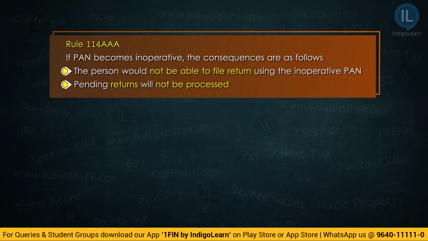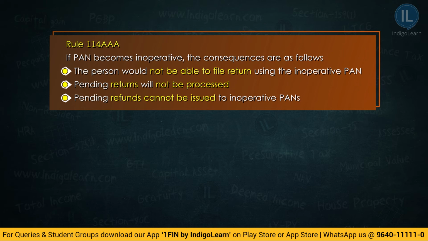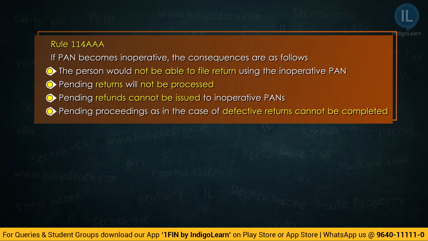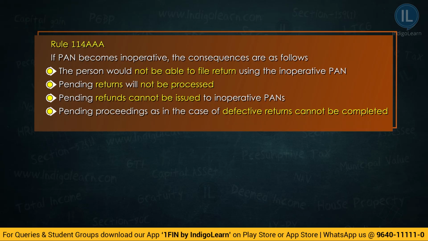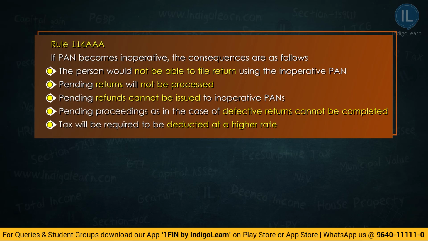The pending returns will not be processed. Pending refunds cannot be issued to inoperative PANs. Pending proceedings, as in the case of defective returns, cannot be completed. Tax will be required to be deducted at a higher rate as PAN becomes inoperative. All these are consequences when our PAN becomes inoperative.